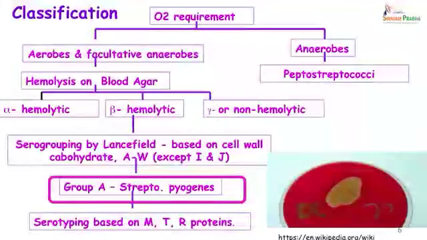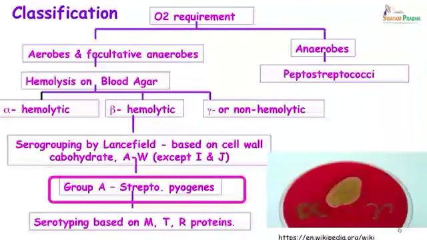the non-hemolytic streptococci. The beta hemolytic streptococci are further, on the basis of Lancefield classification, which is based on the carbohydrate antigen of streptococci, divided into A to W except I and J, in which we are going to be talking about the group A Streptococcus pyogenes.